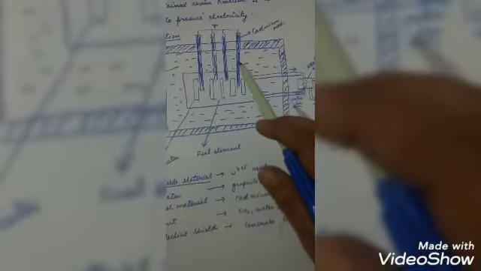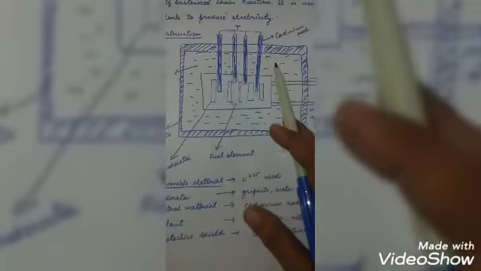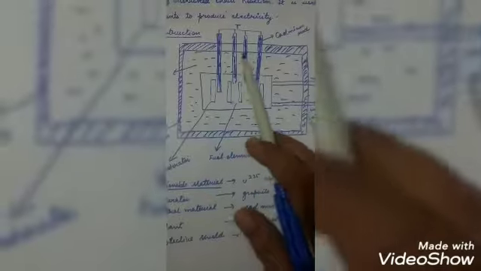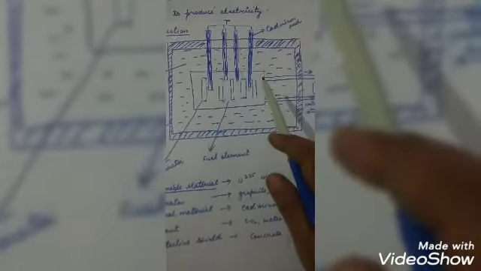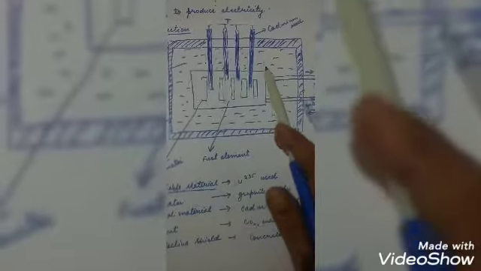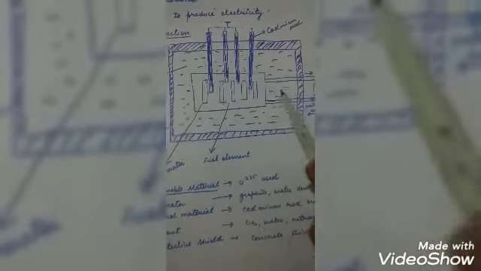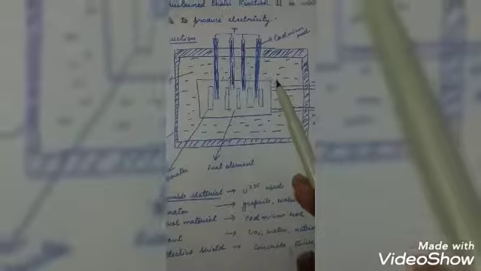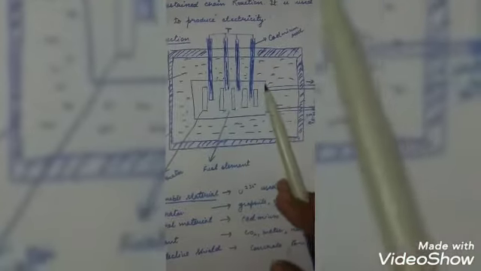When the fast moving neutrons pass through the moderator, they collide with the molecules of the moderator, and as a result the energy of the fast moving neutrons decreases.